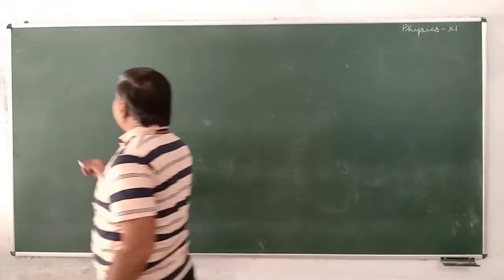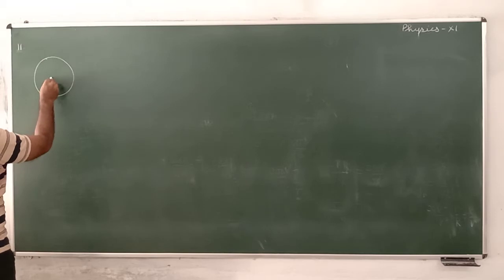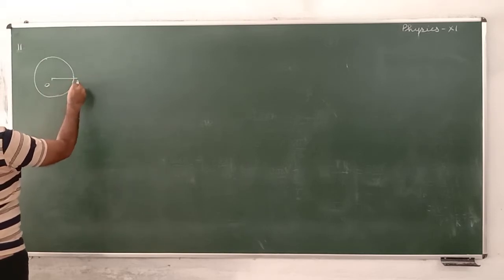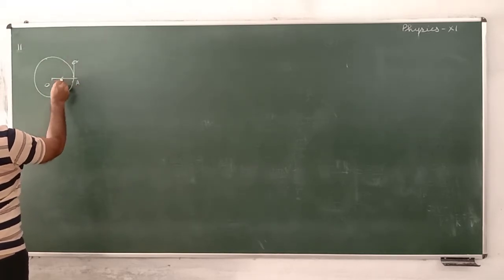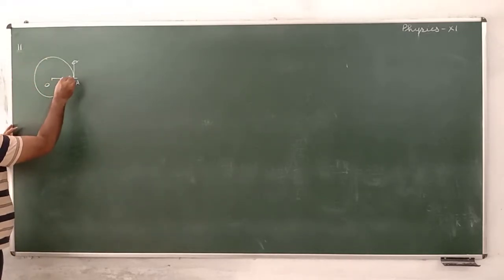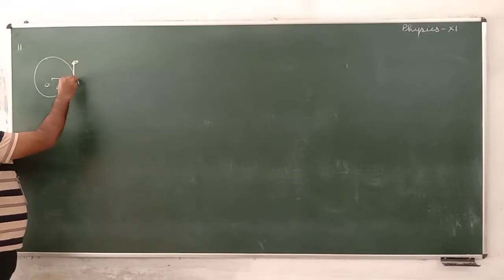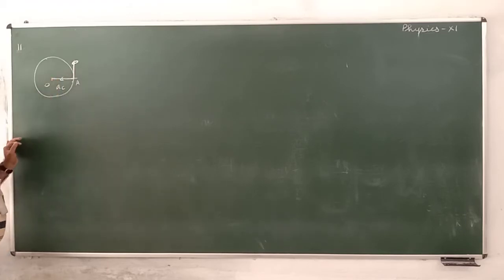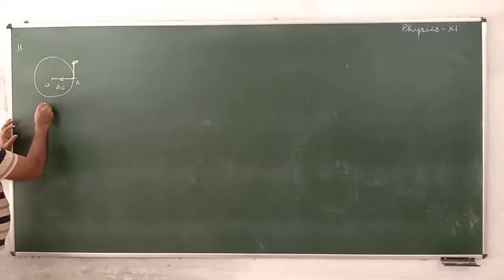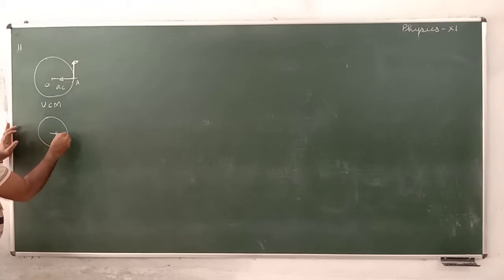Last one, suppose this is the 11th problem we are discussing, uniform one. It is O, this is A. Velocity is here, radius is here. If it is uniform, acceleration is along the radius. Meaning, velocity is tangential and acceleration is radial. But this is the case of uniform circular motion. But when it is non-uniform, the acceleration is not always radial.